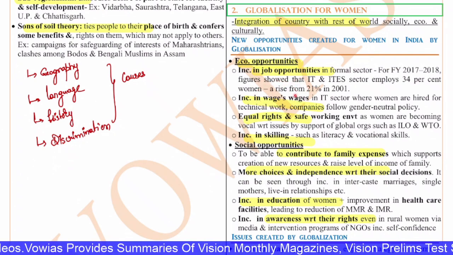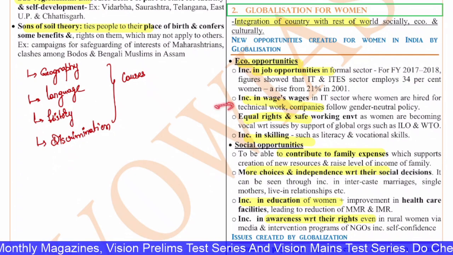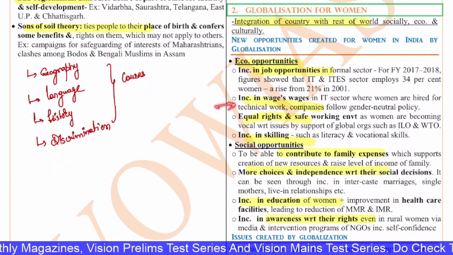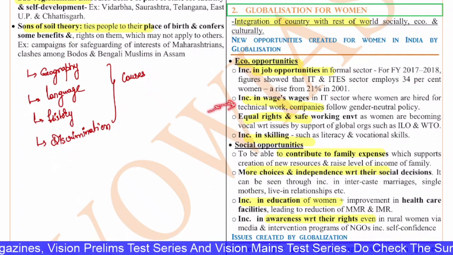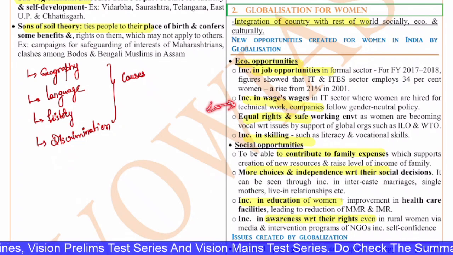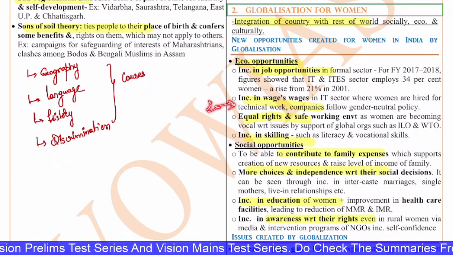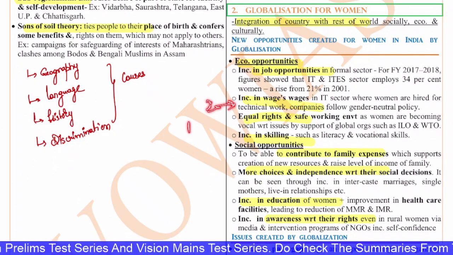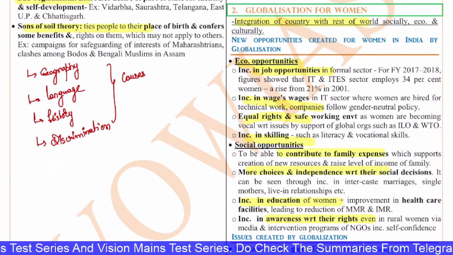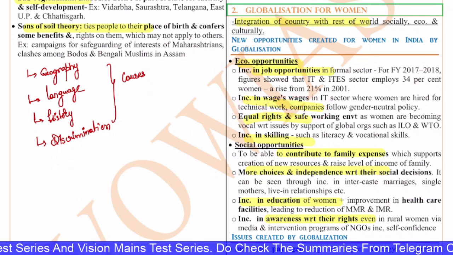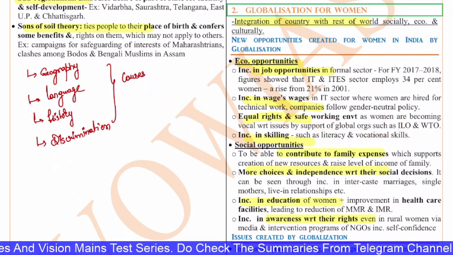Companies like Zomato and all have announced period policies. Okay, so this globalization ensured that women get more rights. Even domestically, we got more policies for the protection of women, be it the prevention of sexual harassment of women at workplace, or be it the maternity benefit act amendment. Also, there are equal rights and a safe working environment, as we just discussed. Increase in the skilling of women, like literacy or vocational skills. So all these things are there.